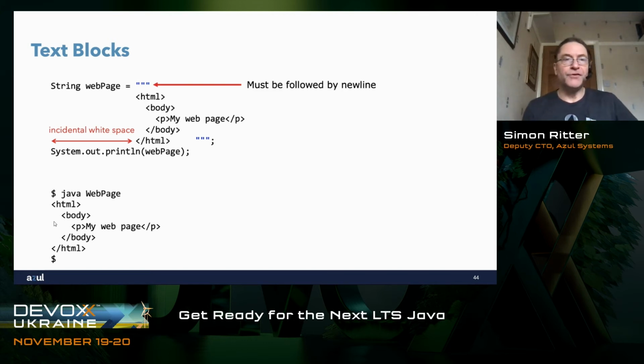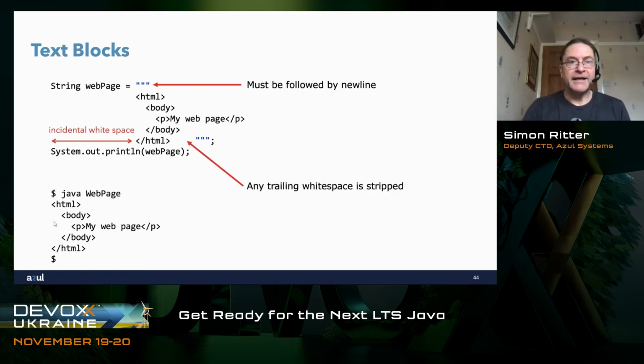Second thing to be aware of is that the 3 double quotes must be followed by a new line. You can't start your string immediately after them. You have to have a new line, and then everything from there is considered part of the text block. And then the last thing to be aware of is that if you look at the closing HTML tag here, I've got 4 spaces after that tag, and those will be stripped out.